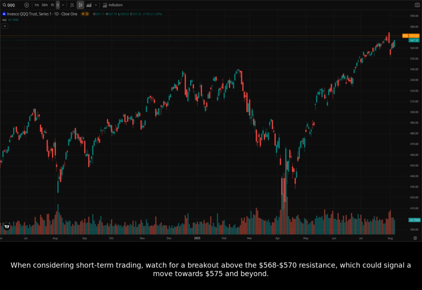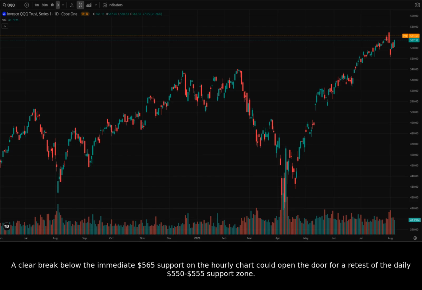When considering short-term trading, watch for a breakout above the $568 to $570 resistance, which could signal a move towards $575 and beyond. A clear break below the immediate $565 support on the hourly chart could open the door for a retest of the daily $550 to $555 support zone.